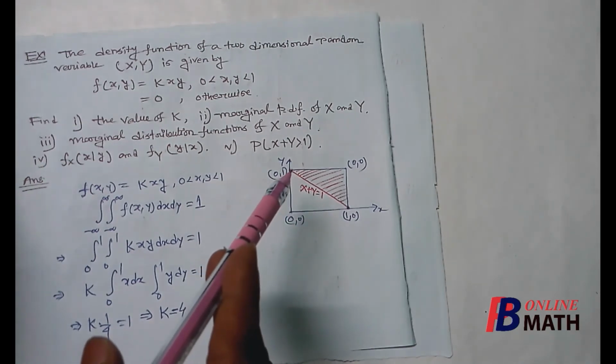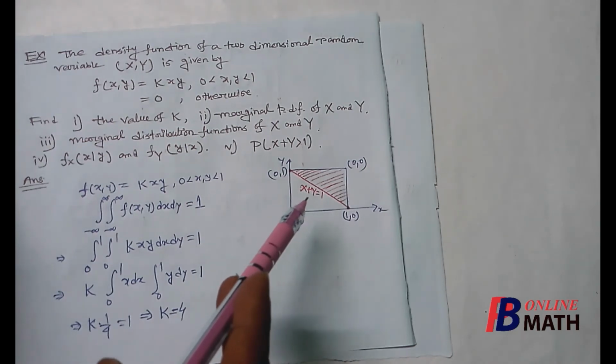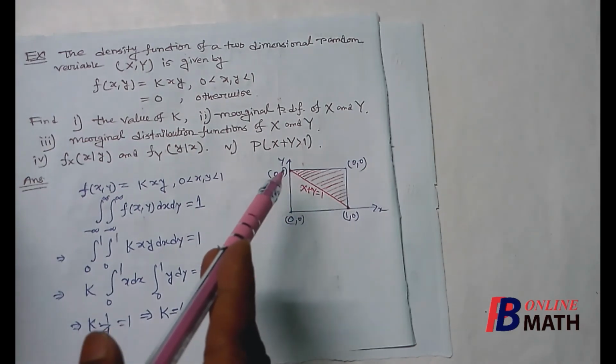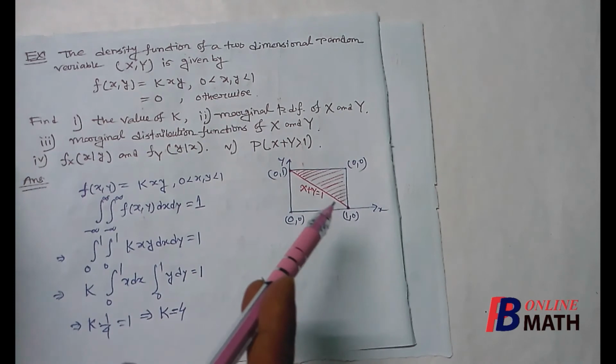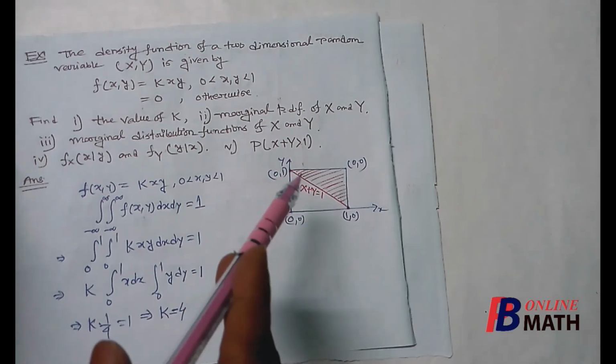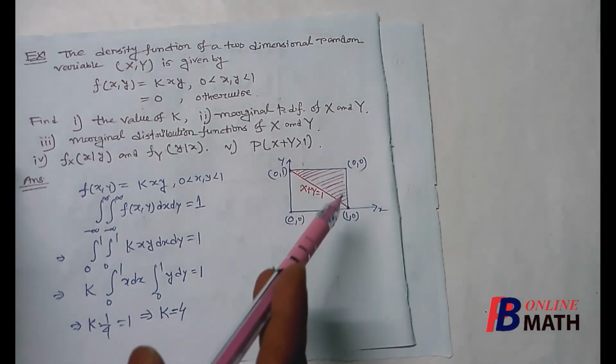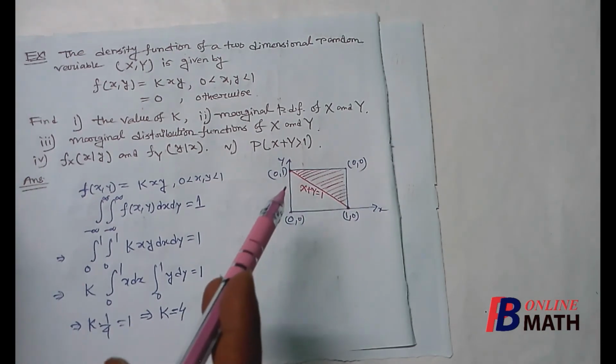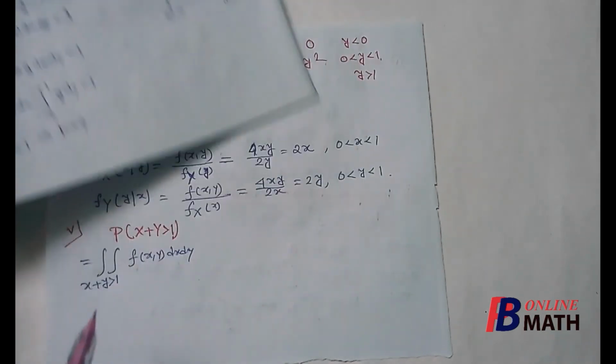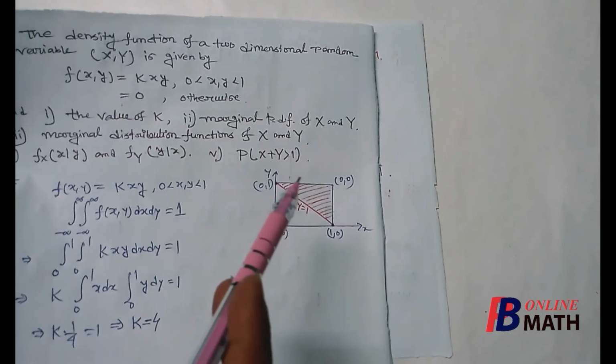So the region x plus y greater than 1 denotes this region bounded by this straight line and these two horizontal and vertical lines. So we have to integrate f(x,y) within this range.